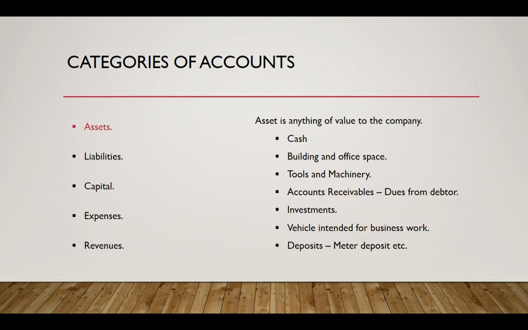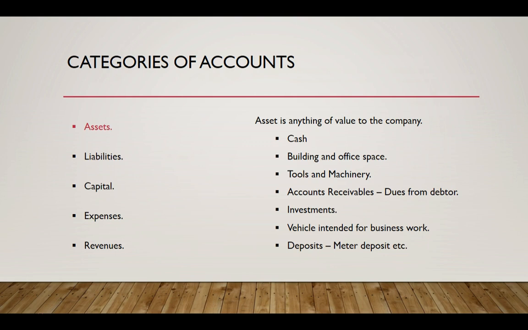So assets. An asset is anything which is of value to the company. So cash is a primary asset, because obviously cash holds value and it is valuable to a company. Similarly, there could be any other items which add to the value of the company. So properties like building and office space are assets of an organization, and any belongings like tools, machinery, furniture are assets to the business.